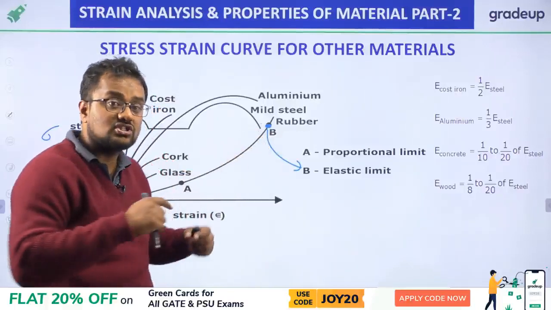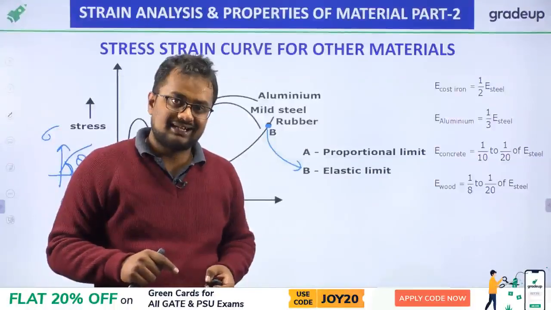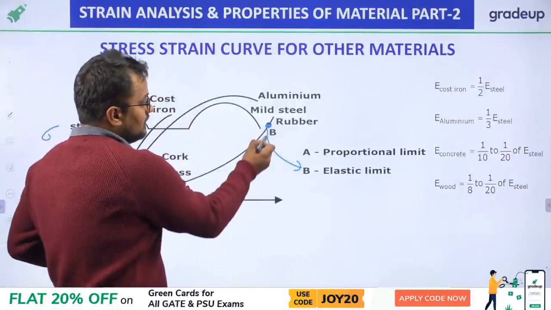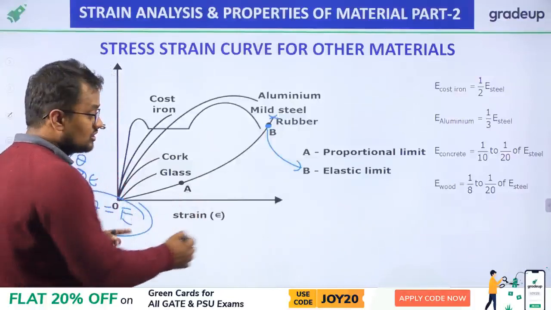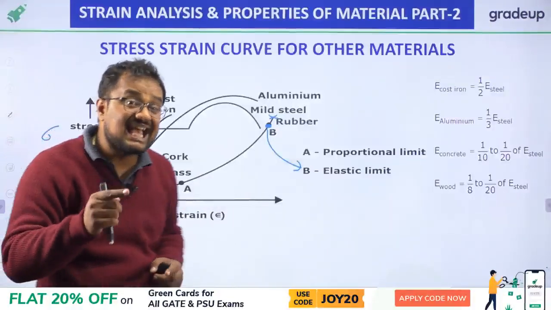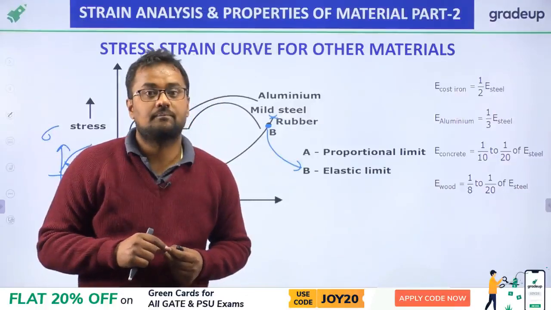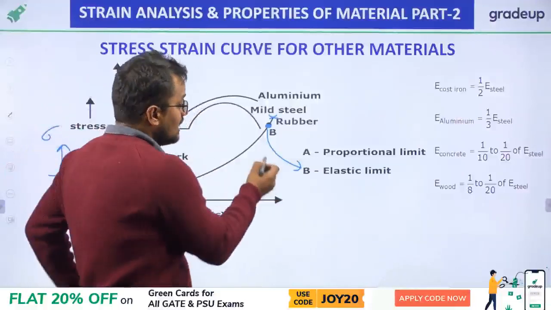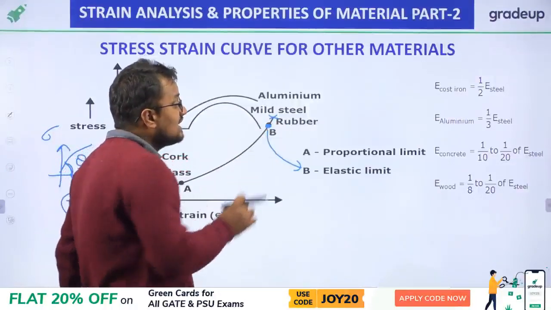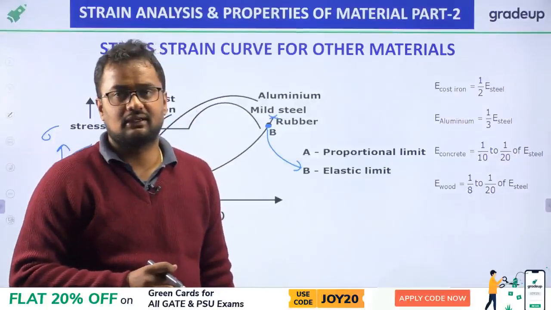Beyond the elastic limit, strain should be more; that is called a ductile material. But rubber fractures, failing at a very small strain. So rubber is treated as a brittle material.